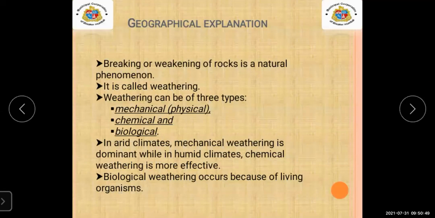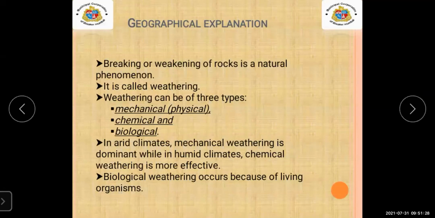Arid climates means, for example, deserts, where there is very little rain or no rain at all. It is too dry. That is known as an arid climate. In this arid climate, mechanical weathering is dominant, while in humid climates, chemical weathering is more effective.